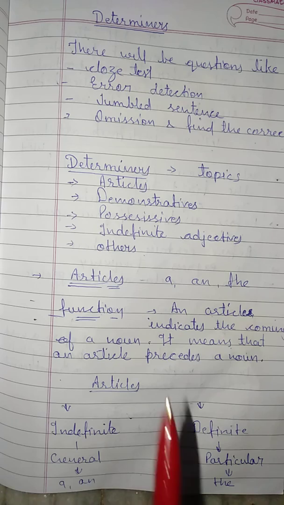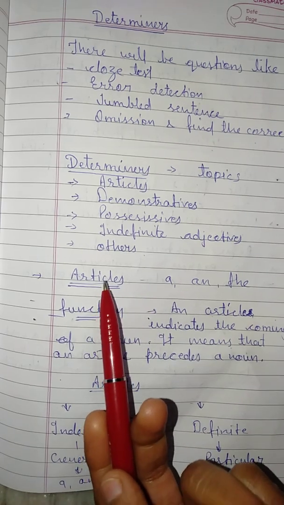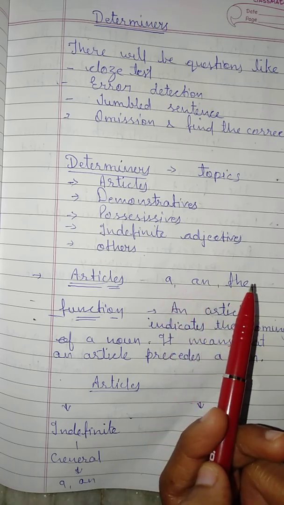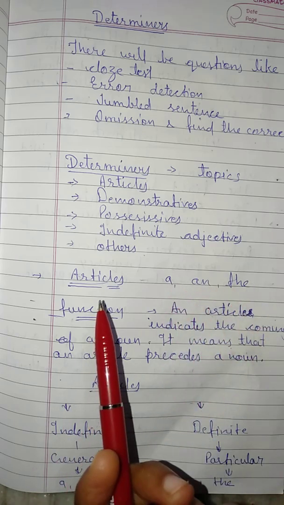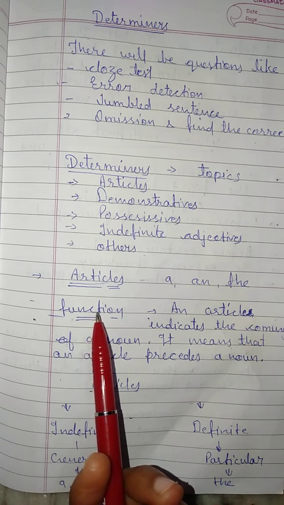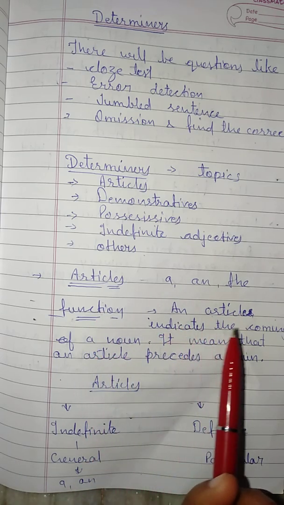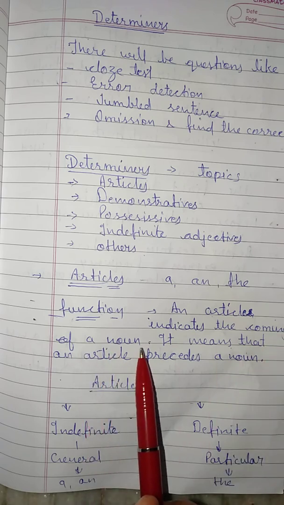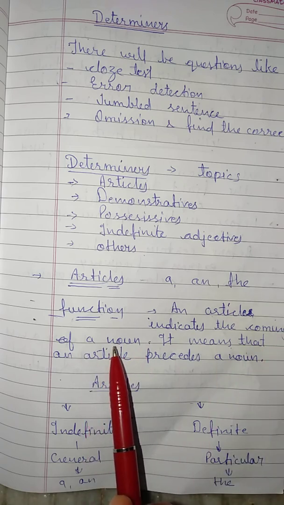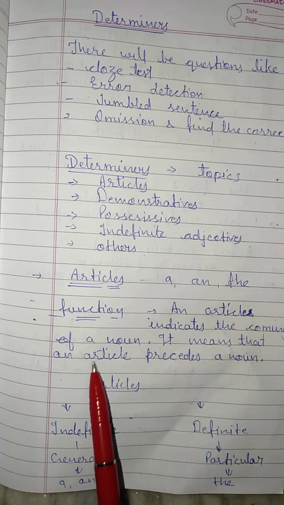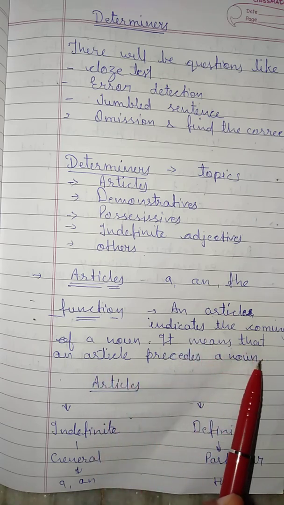So first of all we will discuss articles. What do you understand by articles? There are three articles in English: a, an, and the. What is the function of articles? First, we will discuss the function of articles. An article indicates the coming of a noun. It means in simple language we can understand that after an article there should be a noun. It means that an article precedes a noun.